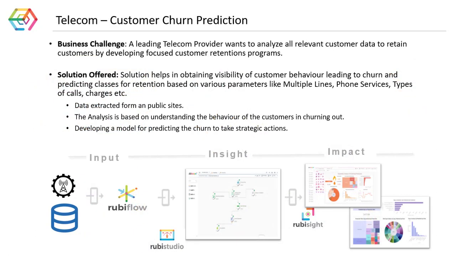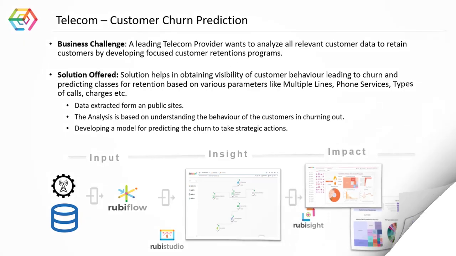For this demonstration, an open dataset is ingested where the solution helps in obtaining visibility of customer behavior, leading to churn and predicting classes for retention based on various parameters like multiple lines, phone services, types of calls, charges, etc. Let's now look at Rubiscape in action.